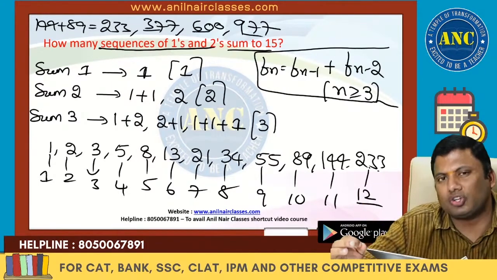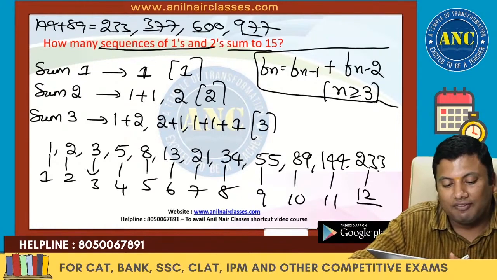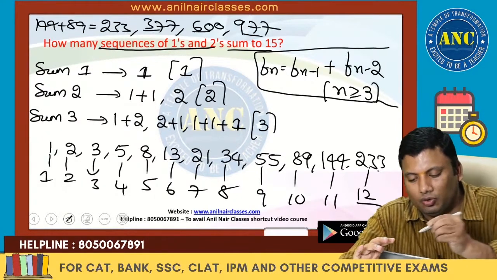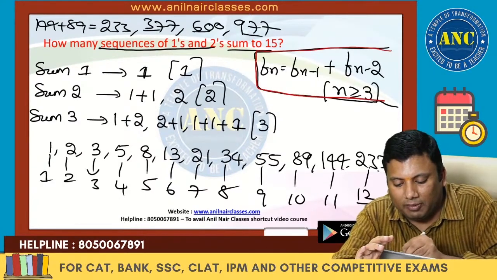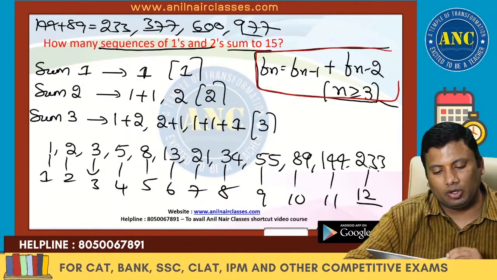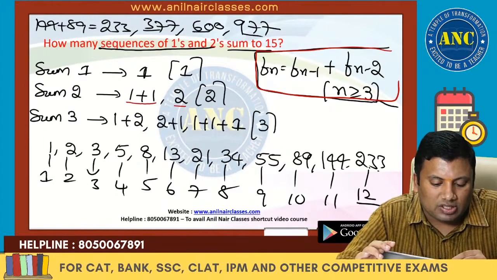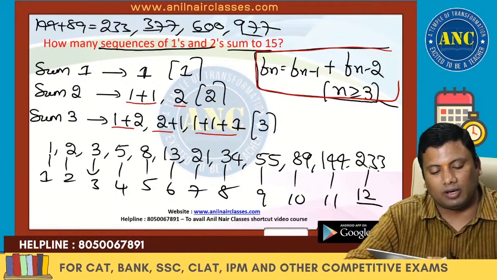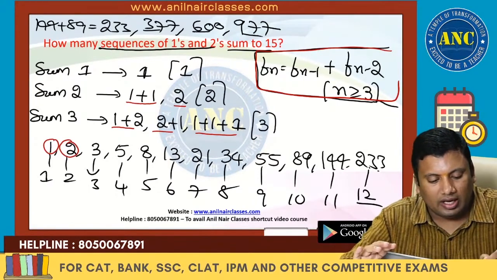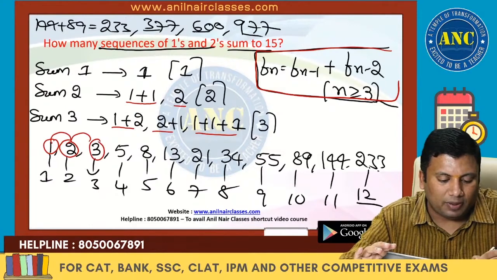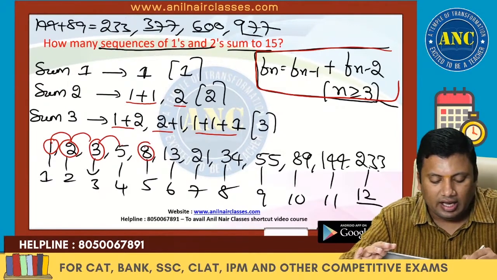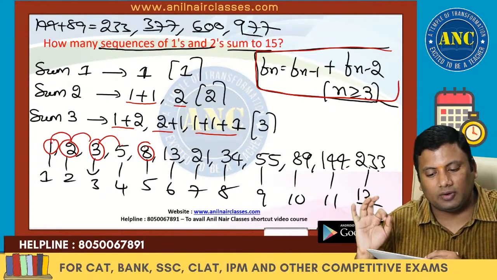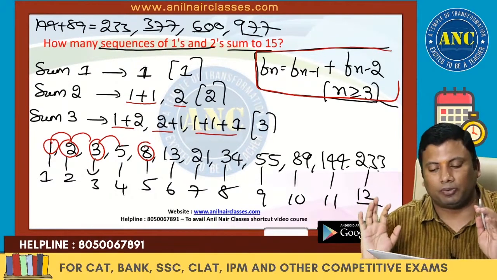A beautiful question based on the application of a Fibonacci series. What is a Fibonacci series? Fn equals Fn minus 1 plus Fn minus 2, for n greater than or equal to 3. 2 can be written as 1 plus 1 and 2. 3 can be written as 1 plus 2, 2 plus 1 and 1 plus 1 plus 1. So 1, 2, 3. The current number is the sum of the previous two numbers. 5 plus 3, 8. 8 plus 5, 13, and it continues. Idea is clear, right? How many sequences of 1s and 2s will sum up to 15?